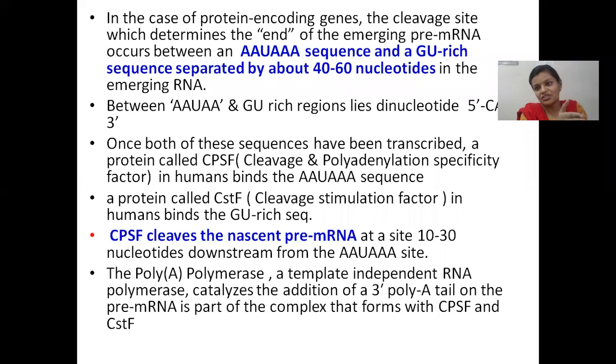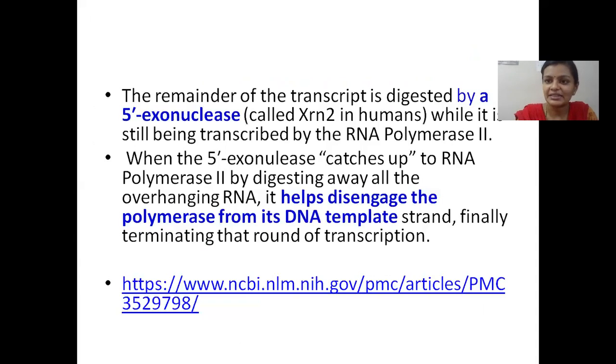So this mRNA which gets cut off has a free 3' end, and on this free 3' end, this poly A polymerase adds polyadenines and performs the function of polyadenylation, addition of a poly A tail. So this finishes off the nascent mRNA. The nascent mRNA is now called a pre-mRNA because it is having a 5' cap and a 3' tail. It needs only to undergo intron splicing.